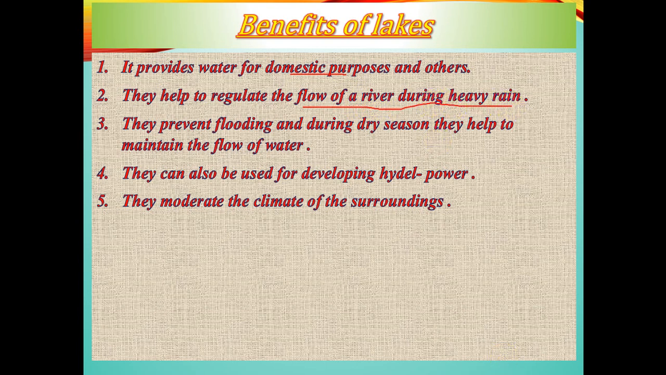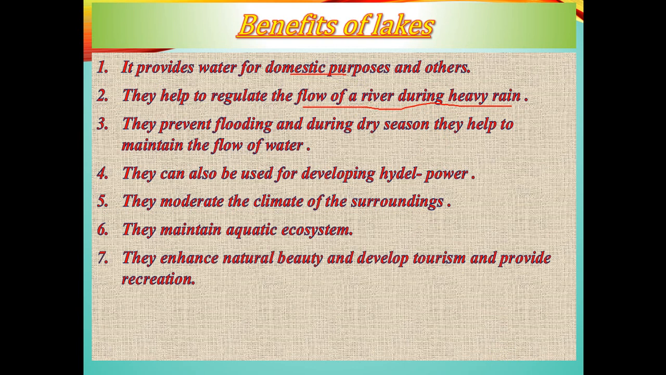The surface runoff, if it is being channeled towards the lake, then that water will not be wasted. It will just drain out to the lake, and that water will not create any sort of erosion near that surface, because it is draining out towards that depressed area. So it helps to regulate the flow of river during heavy rain.